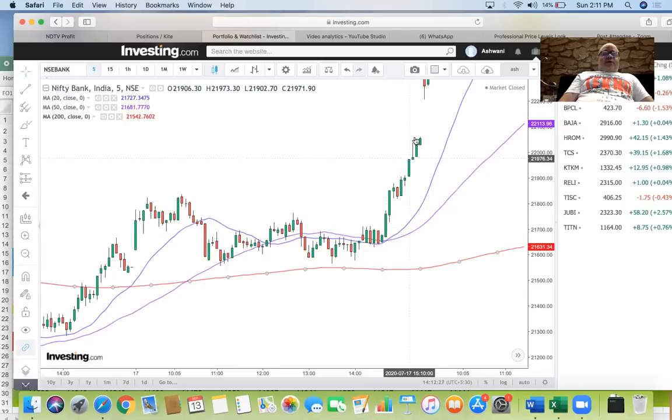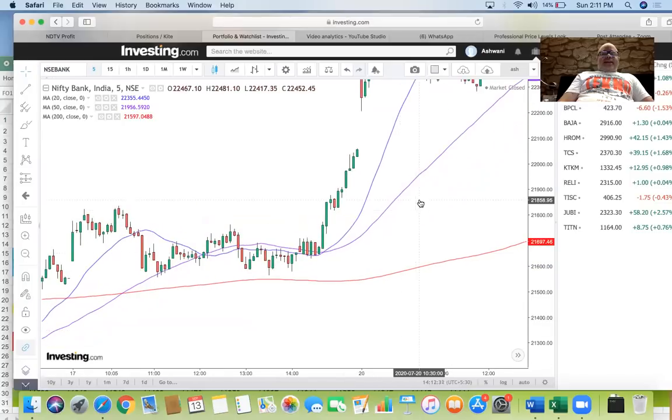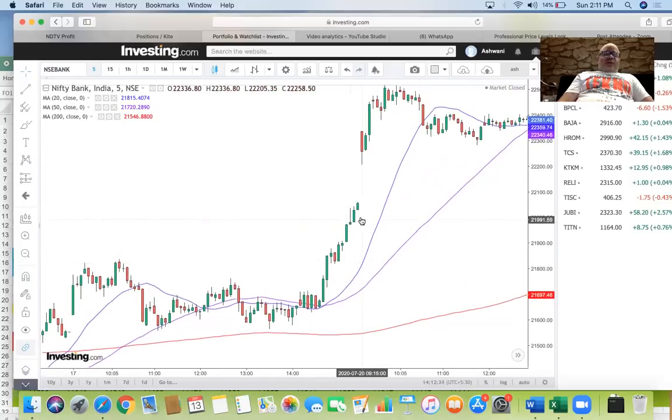It started on the previous session on the 20th. You got a bit of continuation, but if you are trading all day long near the 200, your first response should be that I want to buy if there is a breakout.